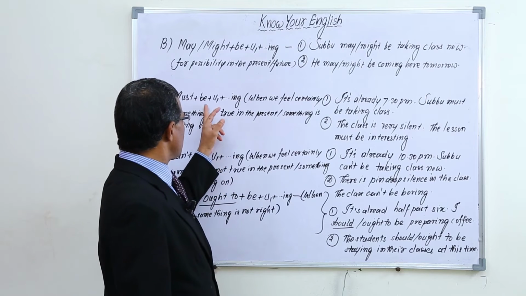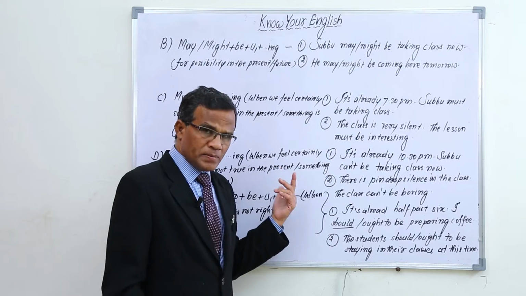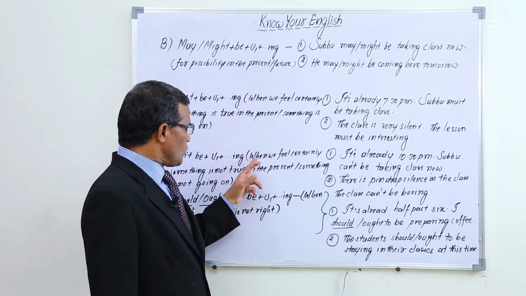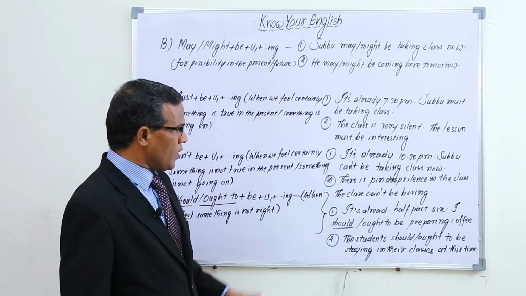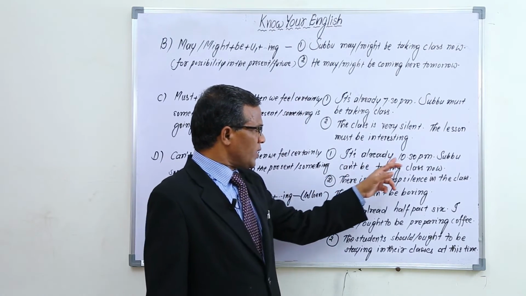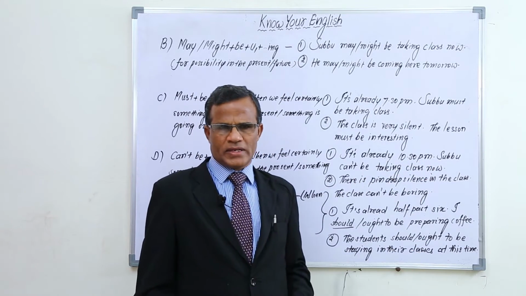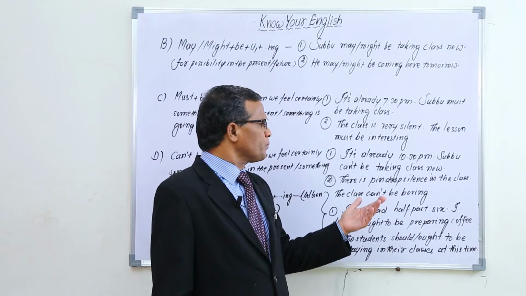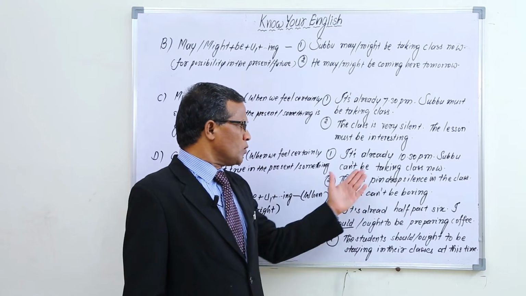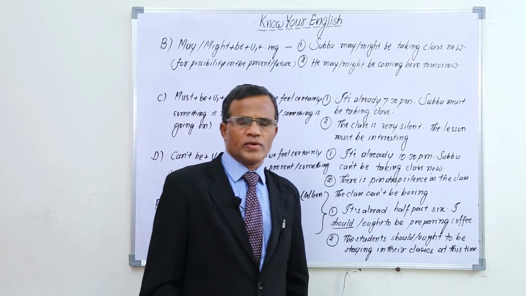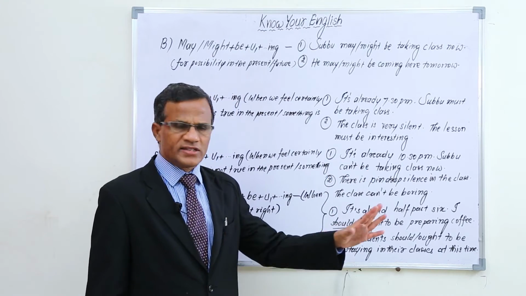Now next, can't be plus v1 plus ing. Just opposite to must be plus v1 plus ing is can't be plus v1 plus ing. So that means it is negative. When we feel certain something is not true in the present or something is not going on, we use it. It's already 10:30 p.m. Subbu can't be taking class now, because generally he finishes his class by 10 only. As it is 10:30, Subbu can't be taking class now.